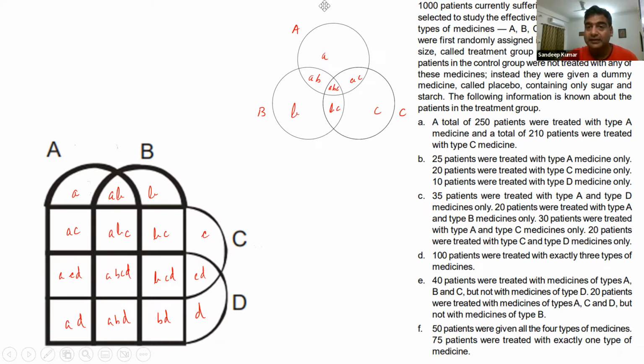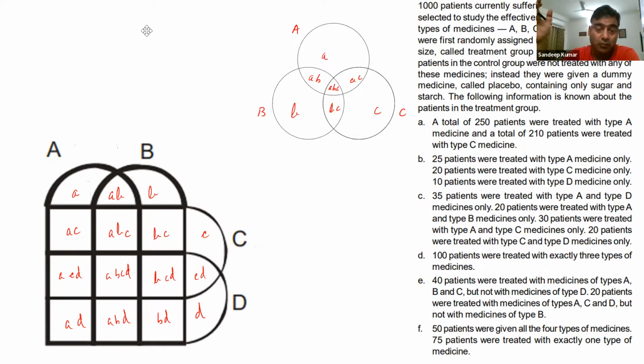So there are 1,000 patients who are suffering from a disease, and they have been given 4 kinds of medicines, A, B, C, and D. We have divided the patients into 2 groups, the treatment group and the control group. The control group has not been given any medicine. The treatment group is the one that has been provided with some or the other kind of medicines.